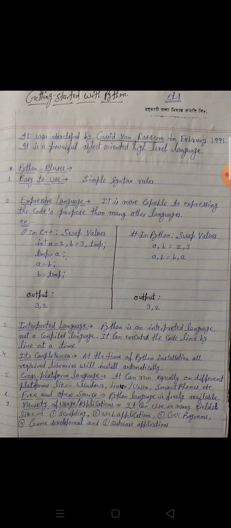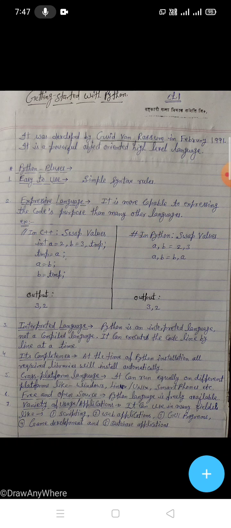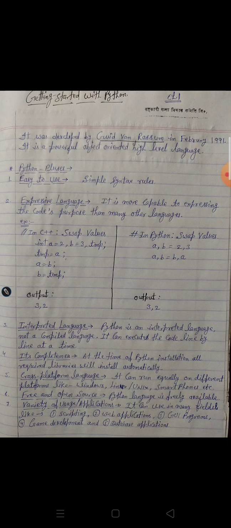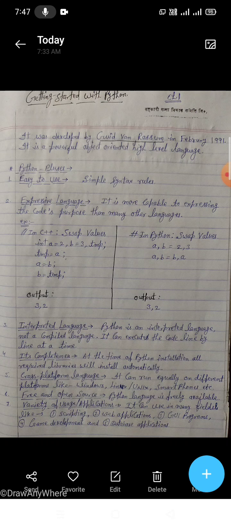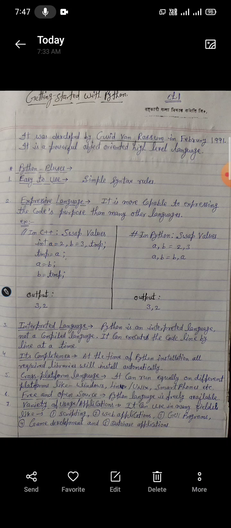In the first one you can see int a equals 2, b equals 3 and tmp. These three things are called variables. What do you mean by variables? All the variables can be defined by assigning values to them. Values cannot be empty, and this is the integer type. Int type means whole numbers, such as 0 to 9.